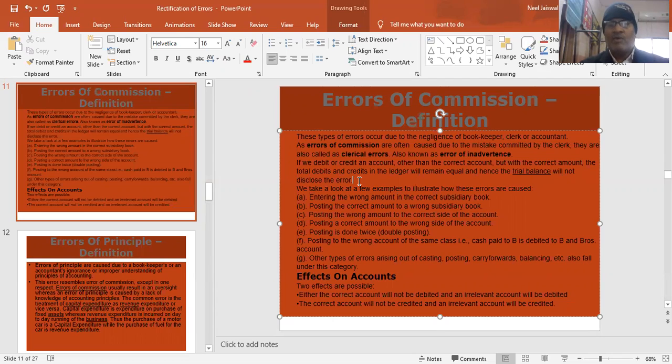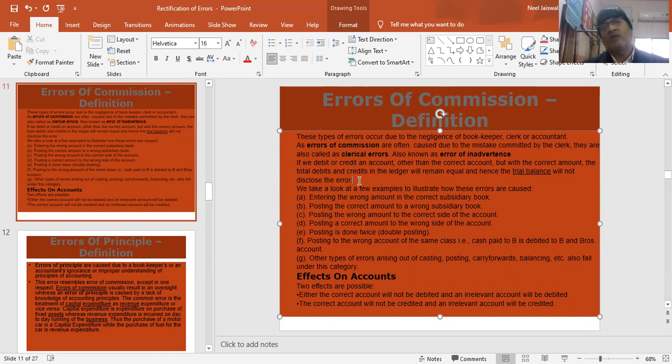Posting the correct amount to a wrong subsidiary book. Suppose I have sold goods to Ram, 10,000. So I should have recorded Ram 10,000 in the sales book. But instead of that, I have recorded Ram 10,000 in the purchase return book.